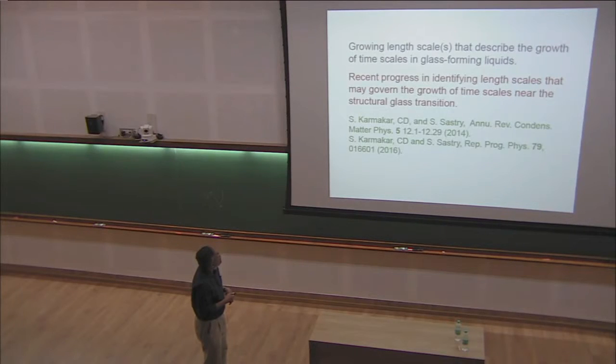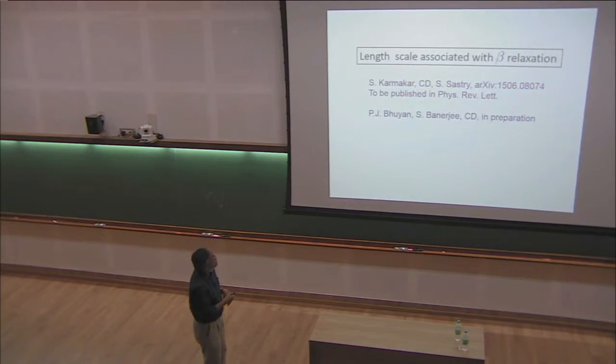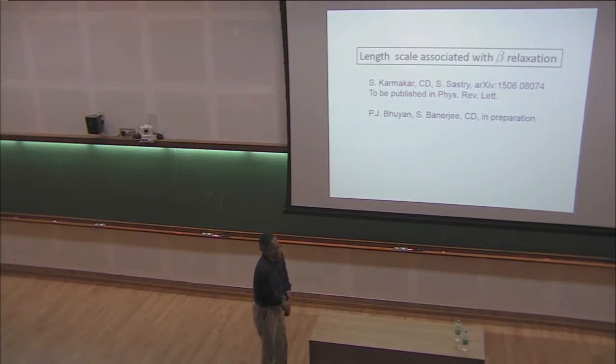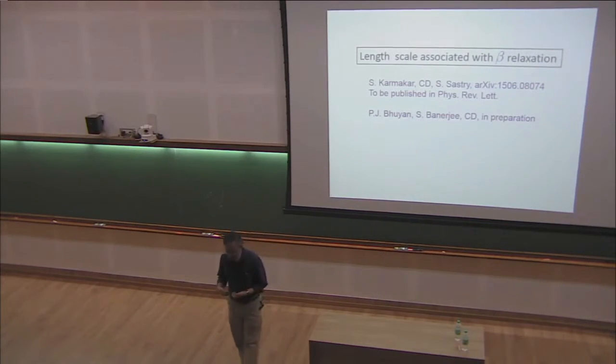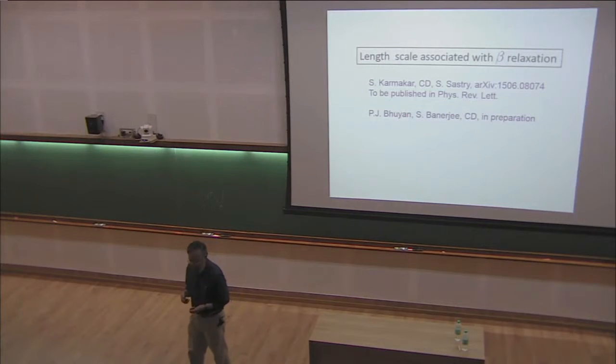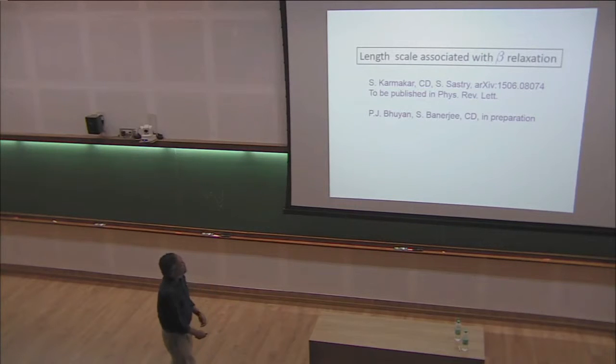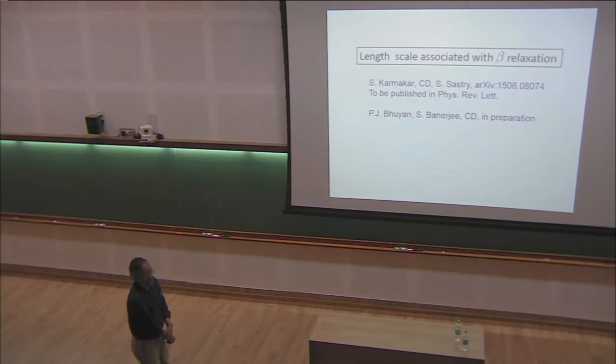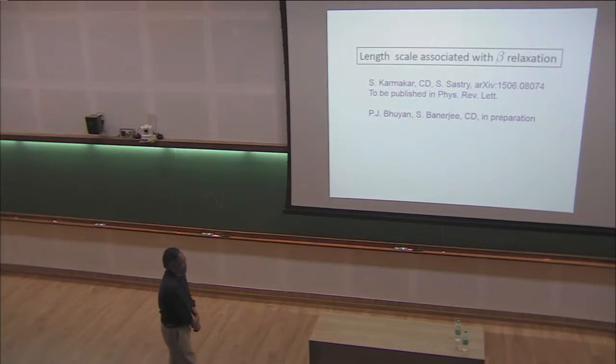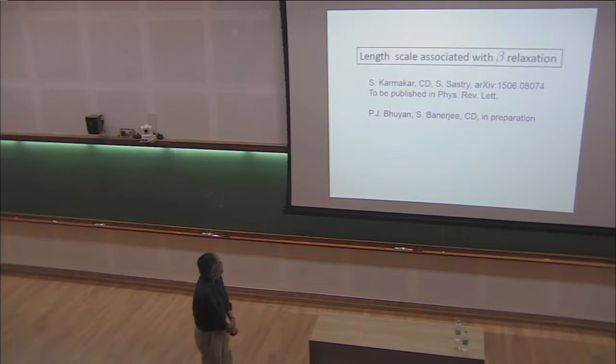What I'm going to talk about today is basically whether there is a length scale associated with this short time dynamics. Of course, the basic idea is that whenever a time scale is growing, there might be a growing length scale associated with it. The beta relaxation time also grows as one goes to lower and lower temperatures. The plateau becomes longer and so on and so forth. So the question that we wanted to understand is whether there is a characteristic length scale that can give you some understanding of what is going on there.